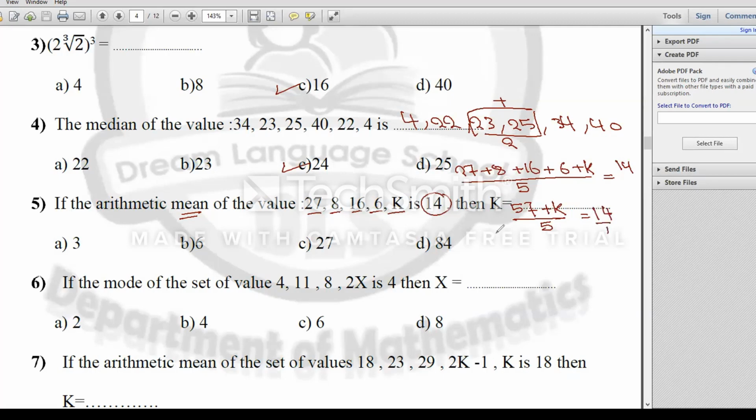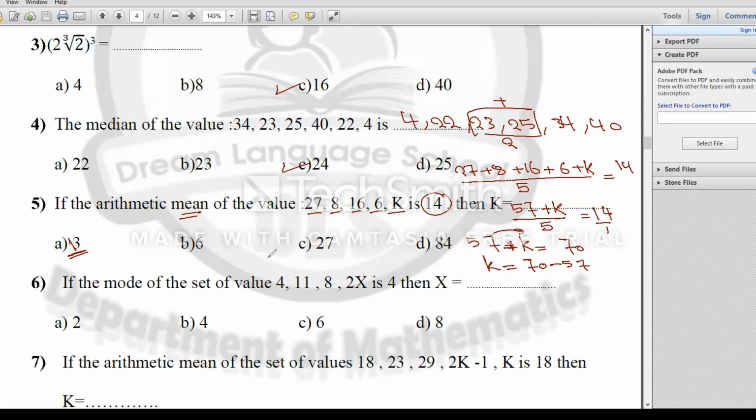After making crisscross, it will be 57 plus k equals 70. 57 goes to the other hand side by the inverse sign. It will be k equals 70 minus 57. It will be equal 13. 13, the choice is number A.